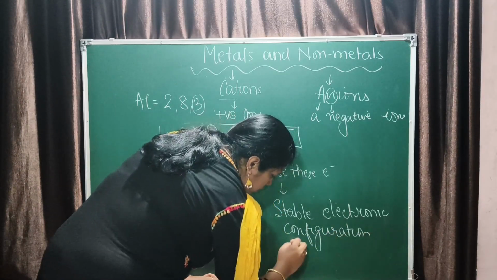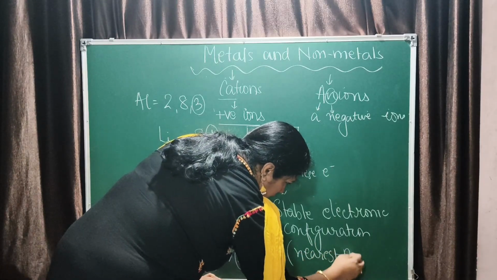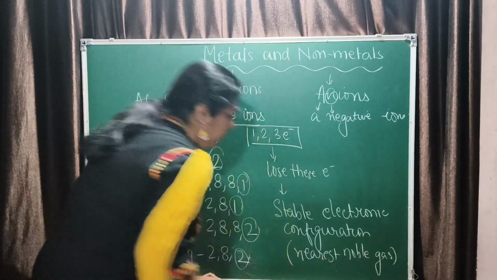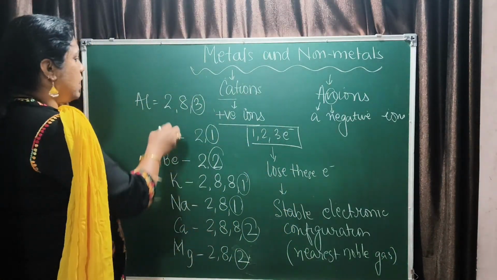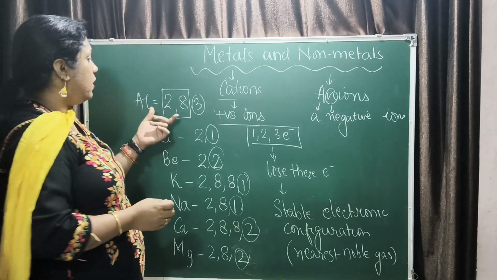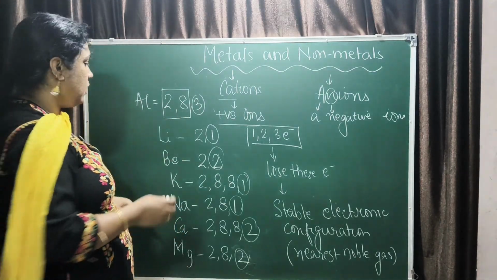When aluminium loses its 3 electrons, it gets the nearest noble gas configuration of neon.